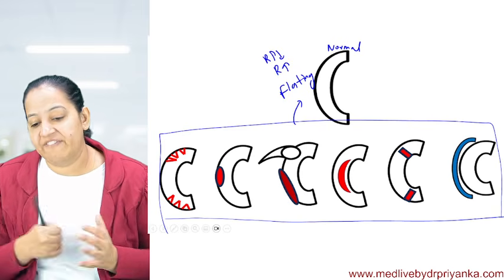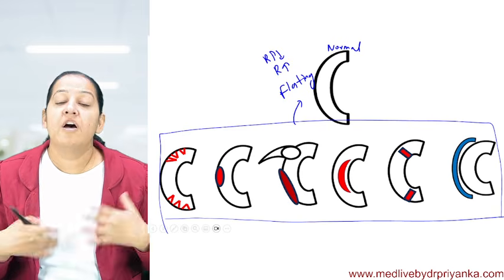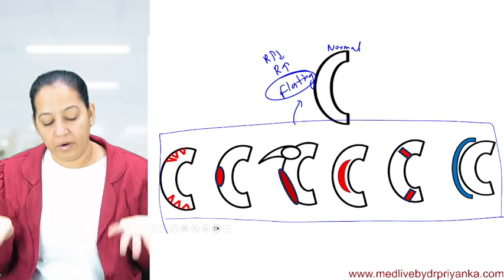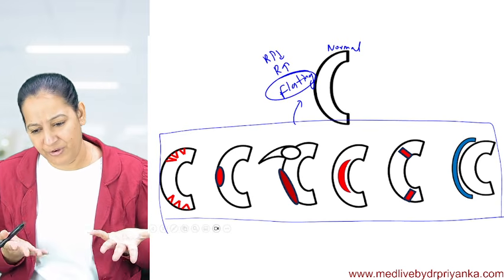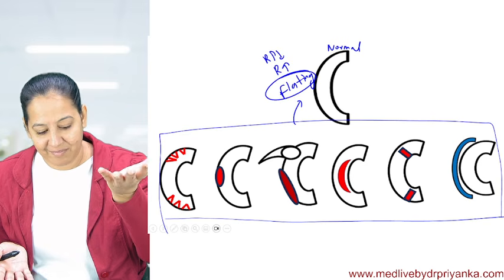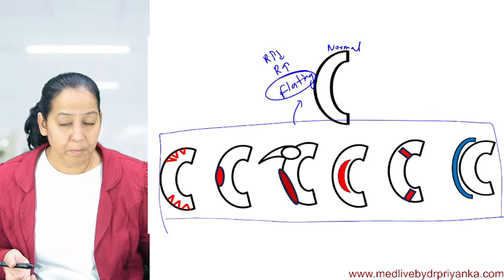So how are we getting the flattening? There are six methods for flattening the cornea. What are these six methods? Who will help me? None of you got excited looking at this diagram.